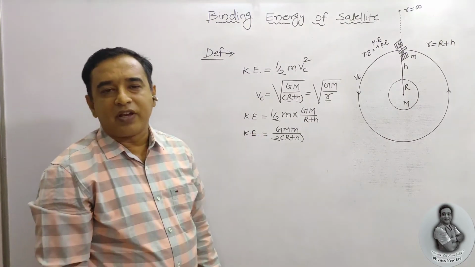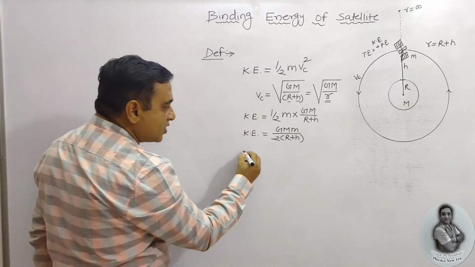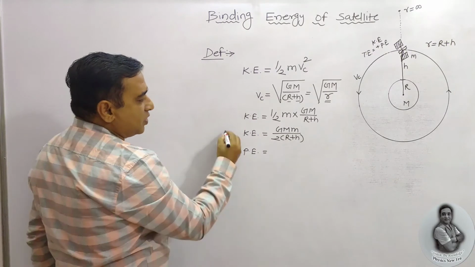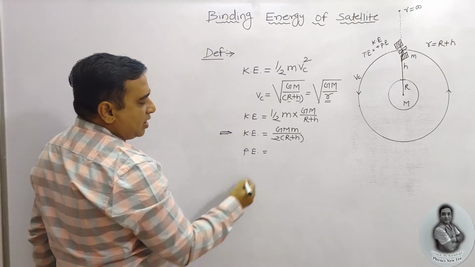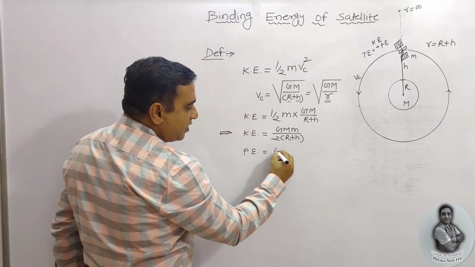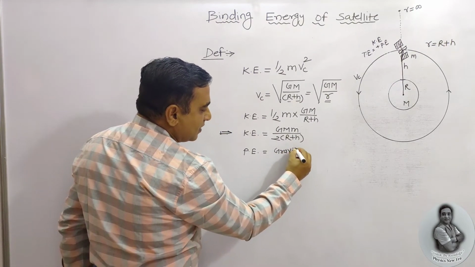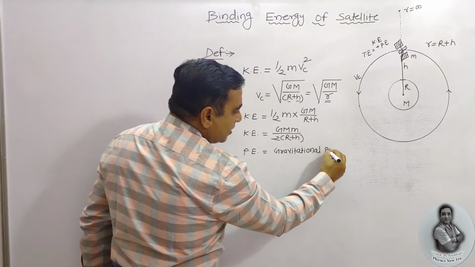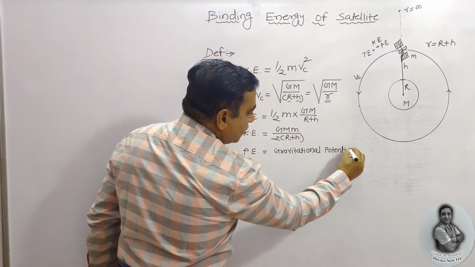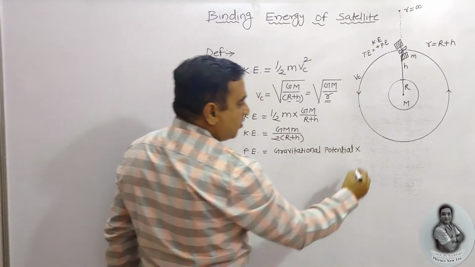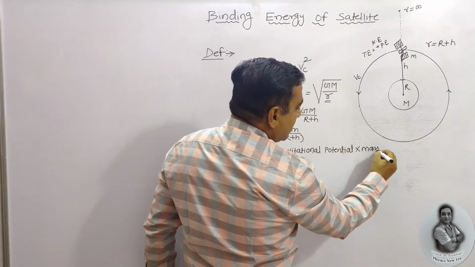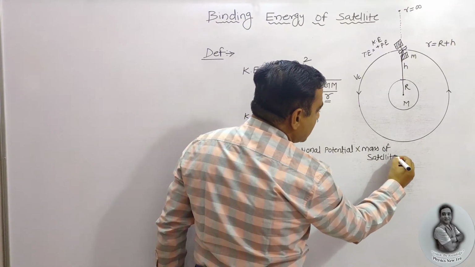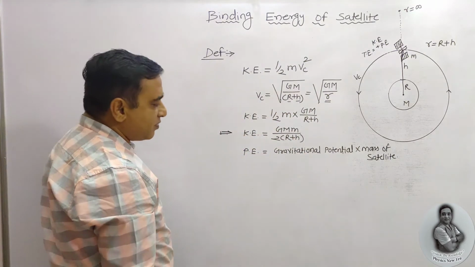When the satellite is revolving around the earth, now we have the potential energy. We already got the potential energy. We know that this is your kinetic energy equation, and potential energy is nothing but the gravitational potential into mass of satellite. This is your basic formula, but already we got the formula for the potential energy. We obtained the derivation in the previous video.